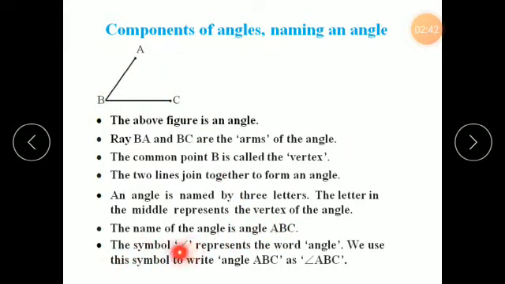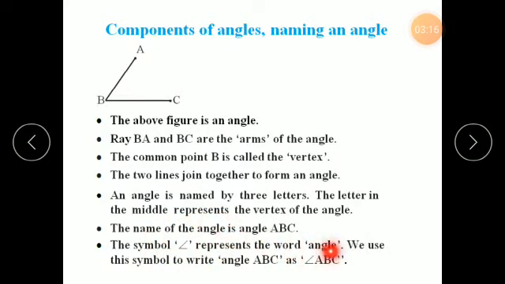See, this is the symbol for showing an angle. This represents the word angle. How can you read this symbol? An angle. This is the symbol used for showing an angle, which may be any angle: ABC, XYZ, PQR, any angle. If you want to show that this is an angle, then you have to put this sign in front of the name.